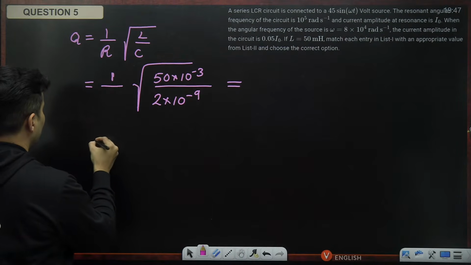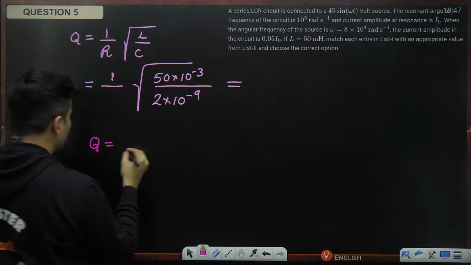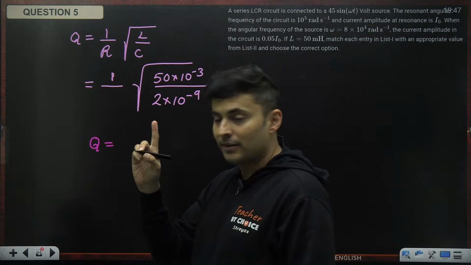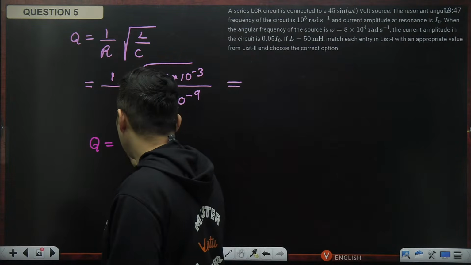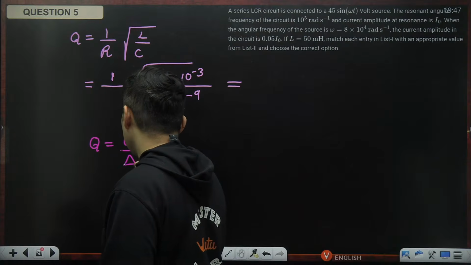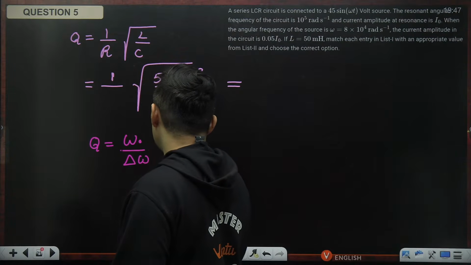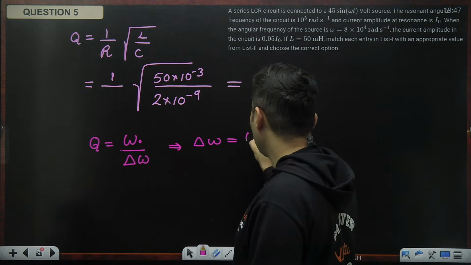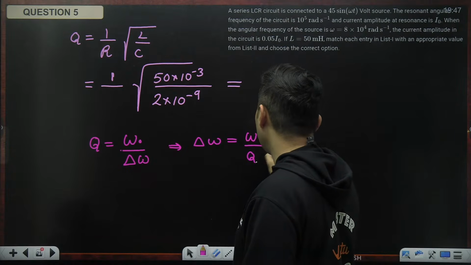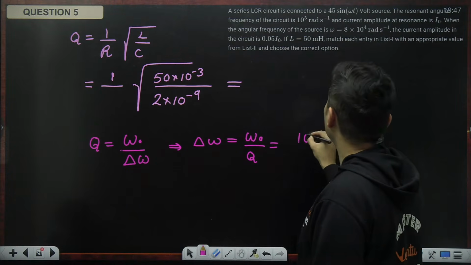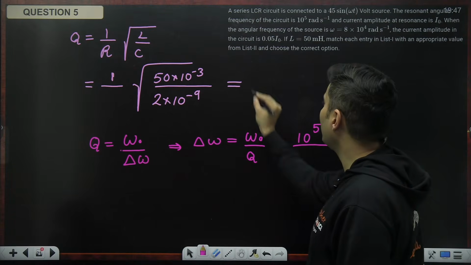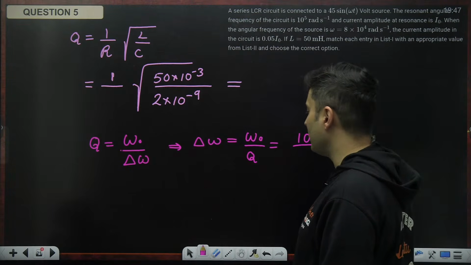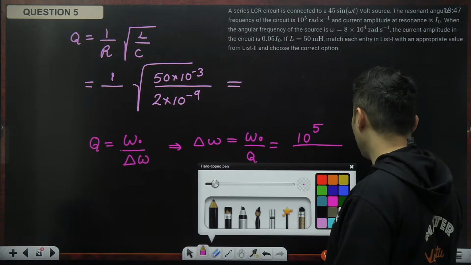We can write Q is equal to the natural frequency upon the bandwidth. So which means my bandwidth will be omega naught divided by quality factor. Omega naught was 10 to the power 5. Quality factor, whatever I get, I'm going to substitute it over here. So that is also done.